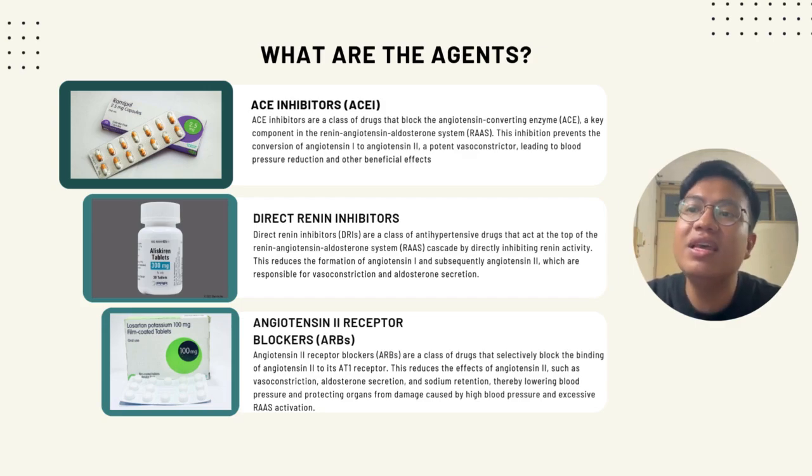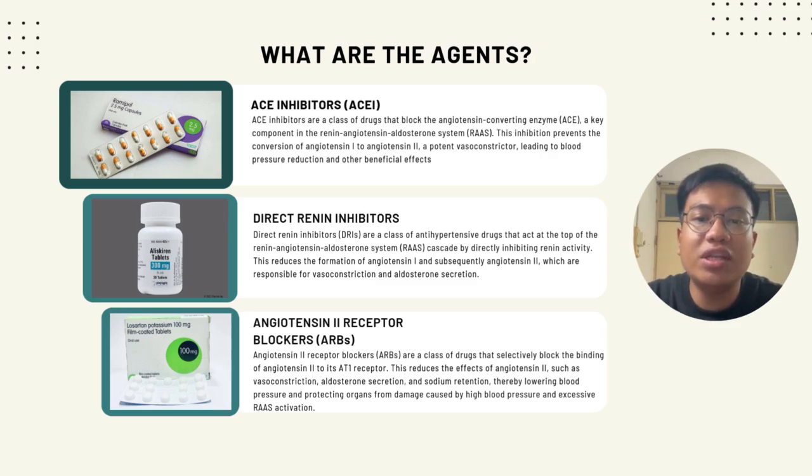The second one is the direct renin inhibitors, which are a class of antihypertensive drugs that act at the top of the renin-angiotensin-aldosterone system cascade by directly inhibiting renin activity. This reduces the formation of angiotensin 1 and subsequently angiotensin 2, which are responsible for vasoconstriction and aldosterone secretion.